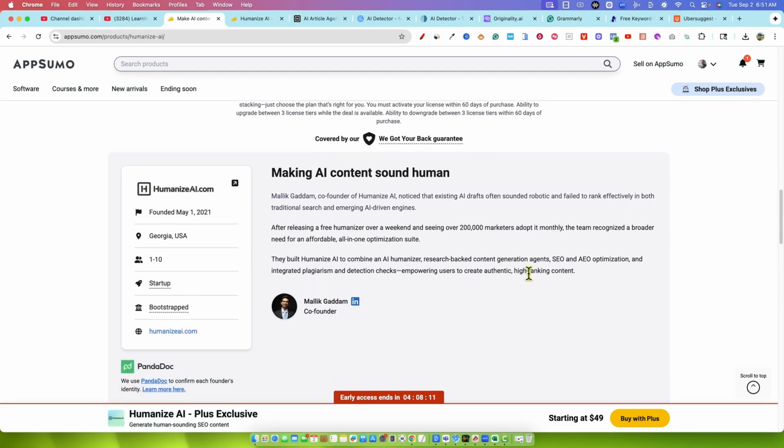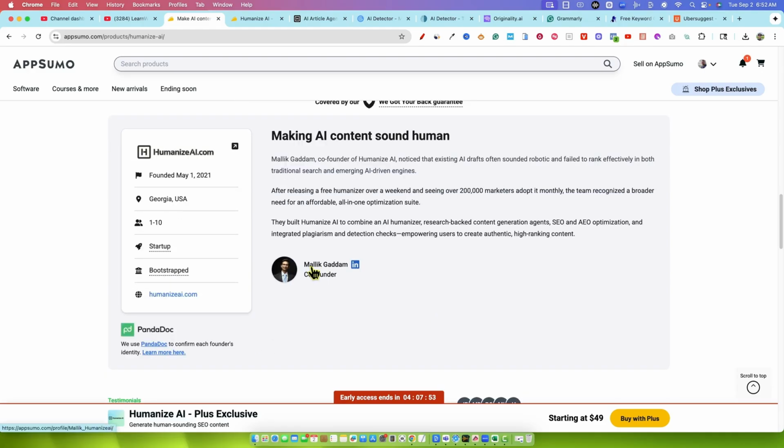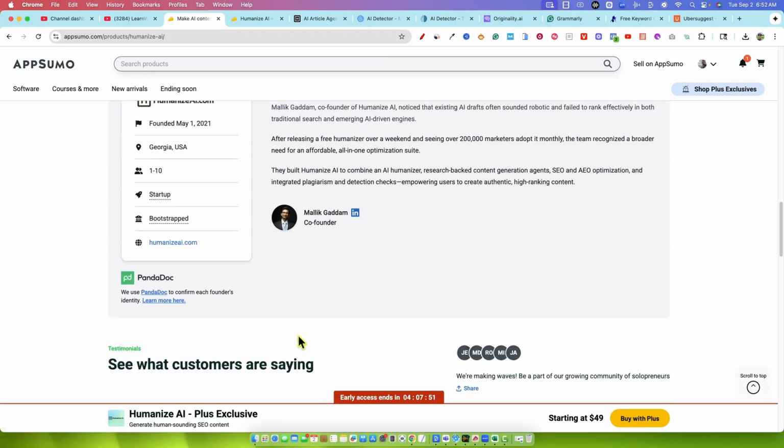We're going to go over here to co-founder real quick. This was founded in 2021. This tool has been in development for 4 years now. It's based out of Georgia, United States. There's a small team of 10 or less, a startup, bootstrapped, and you can go and check out the co-founder link right there in LinkedIn.